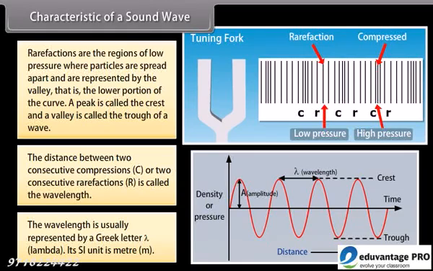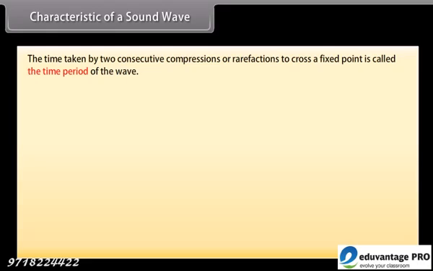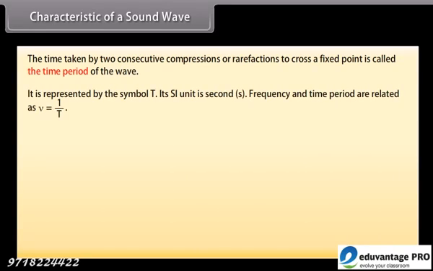meter, m. The time taken by two consecutive compressions or rarefactions to cross a fixed point is called the time period of the wave. It is represented by the symbol T. Its SI unit is second. Frequency and time period are related as nu is equal to 1 upon T.